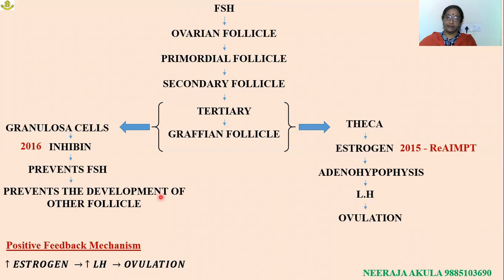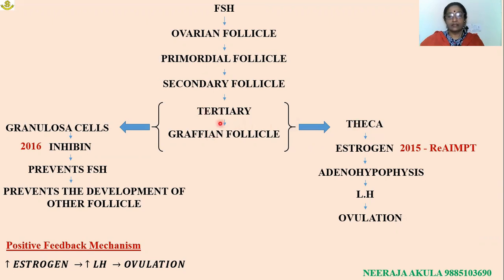If we come to the underlying mechanism, hypothalamus releases two different types of hormones: gonadotropin releasing hormone and also gonadotropin inhibiting hormone, that act on adenohypophysis and favor the release of FSH hormone. FSH is responsible for development of primordial follicle, secondary follicle, tertiary and Graafian follicles.